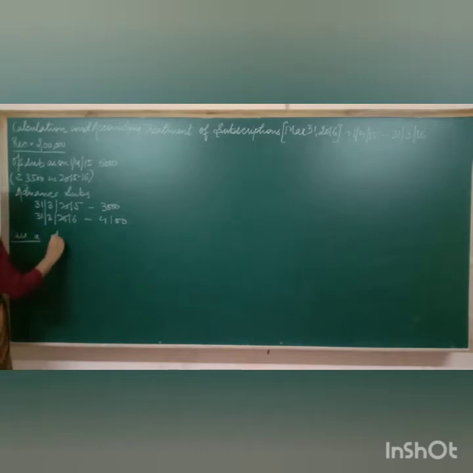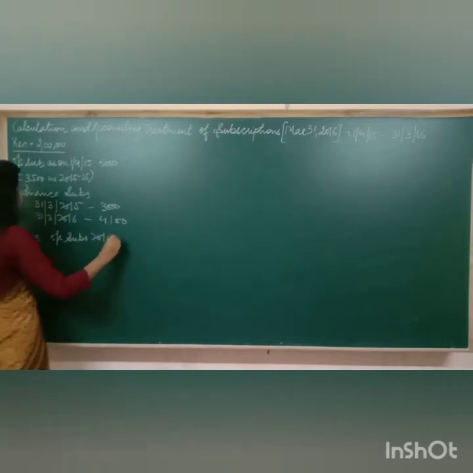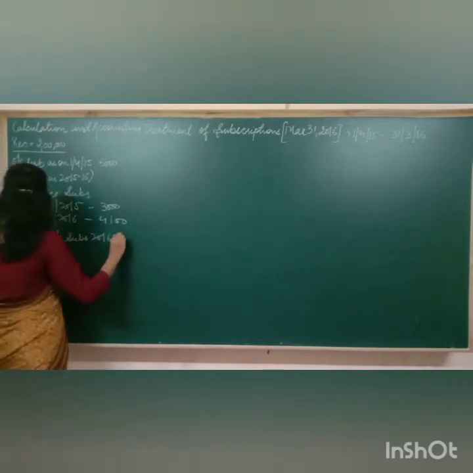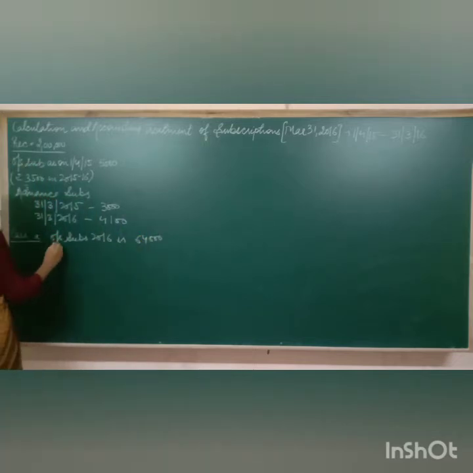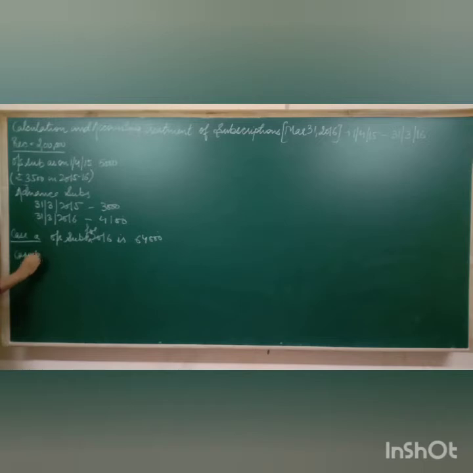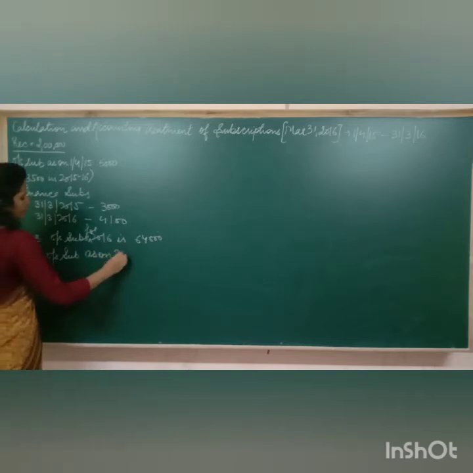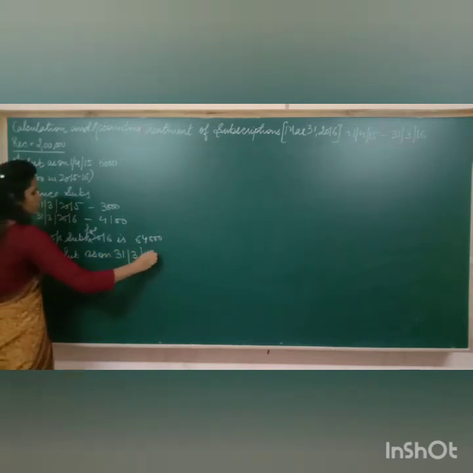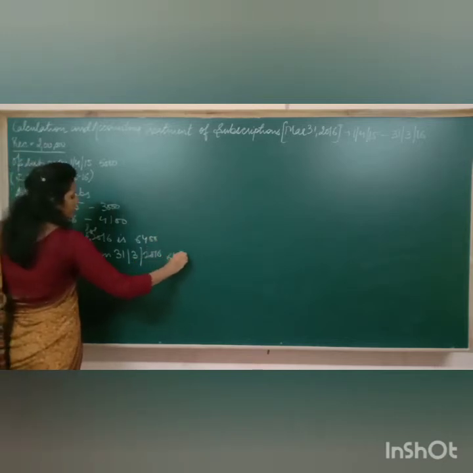if outstanding subscriptions of 2016 is, if outstanding subscription for 2015 is this, and the next is case B. Case B is subscriptions outstanding as on 31st March 16 is 6400.